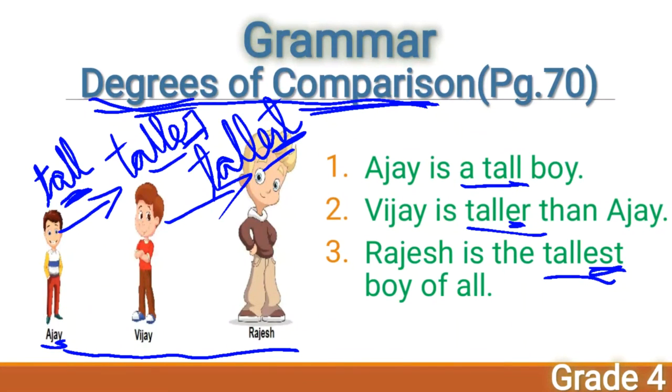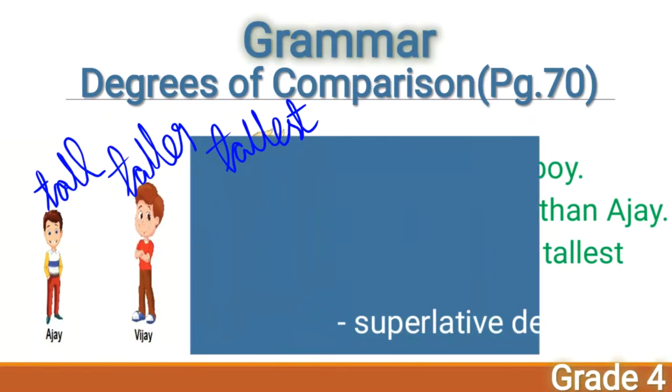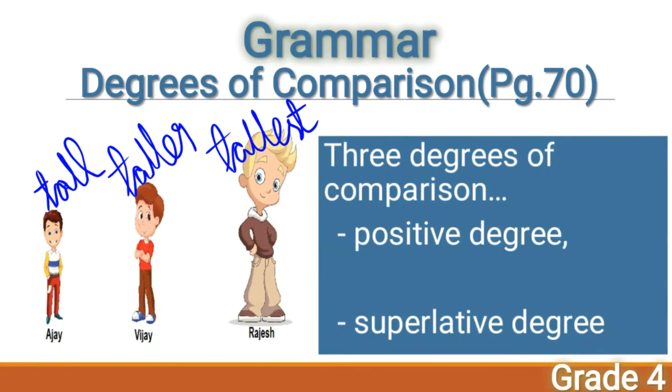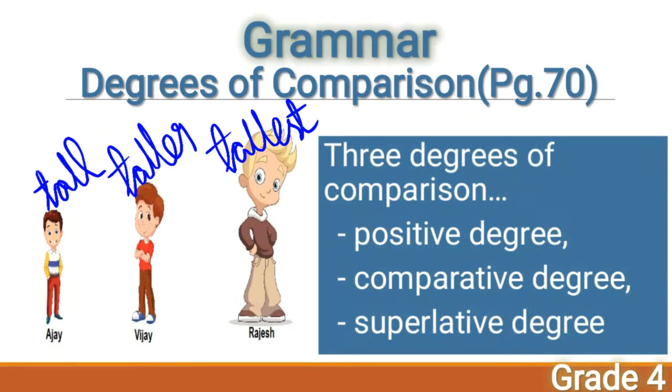Now let's see what degrees of comparison are. There are three degrees of comparison. The first one, positive degree. The second one, comparative degree. And the third one, superlative degree. All of you say positive, comparative, superlative. Once again, what are the three degrees of comparison? Positive degree, comparative degree, and superlative degree.